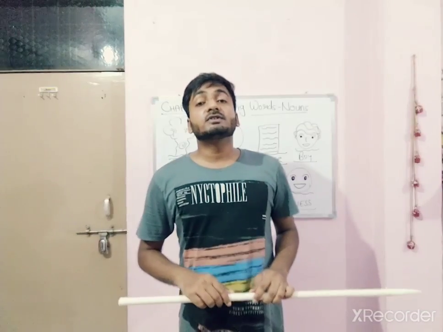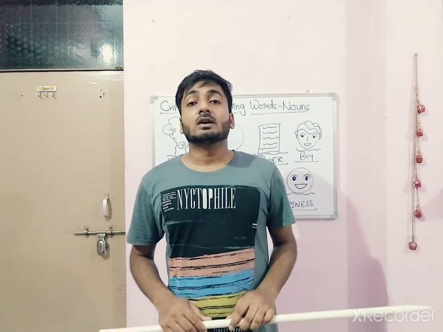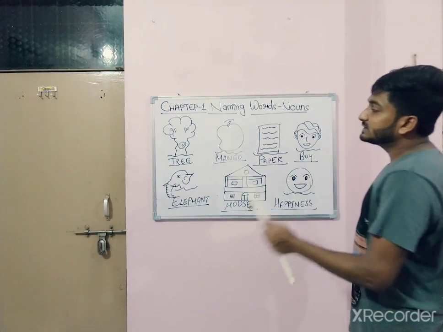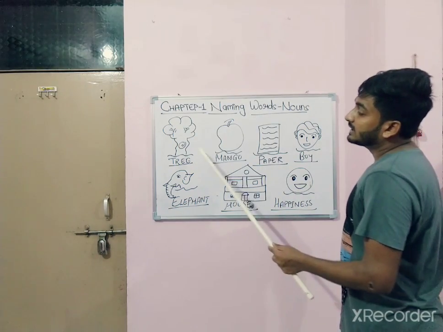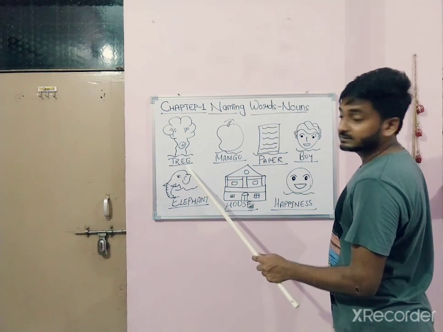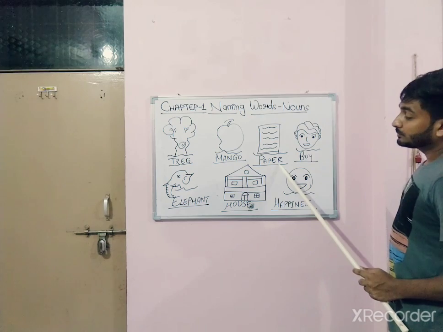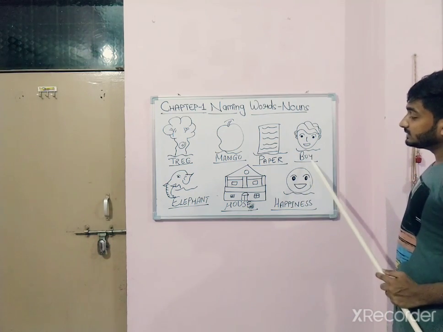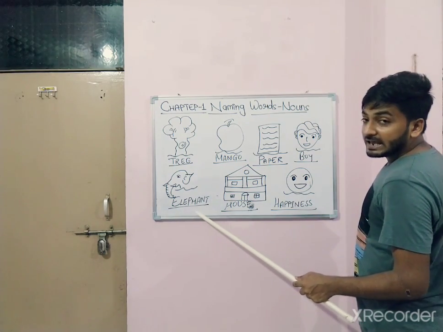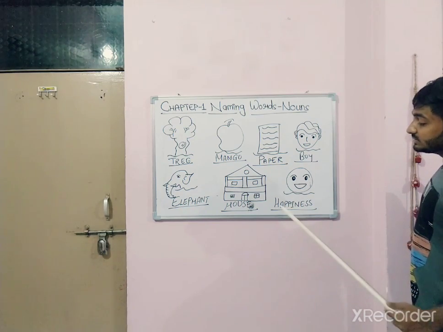Today we are going to do the revision from the very first chapter, which is naming word, noun. Okay, so students, tell me one thing. Are you all able to see these pictures? Can you name them? This one, tree. This one, mango. Paper. This one, boy. This one, elephant. This one is house, and the last one, happiness.